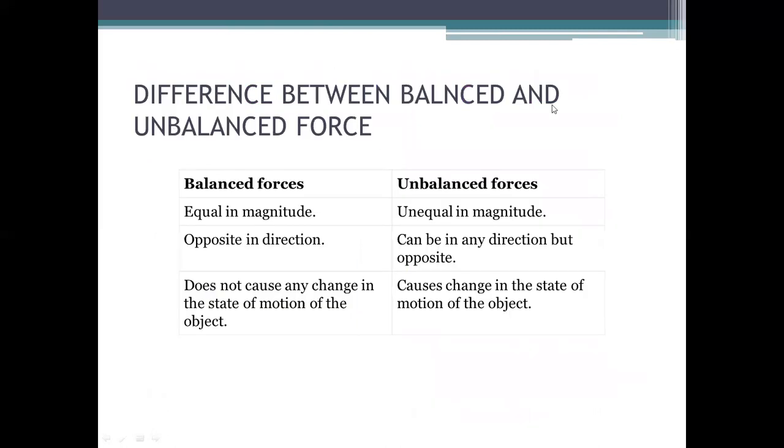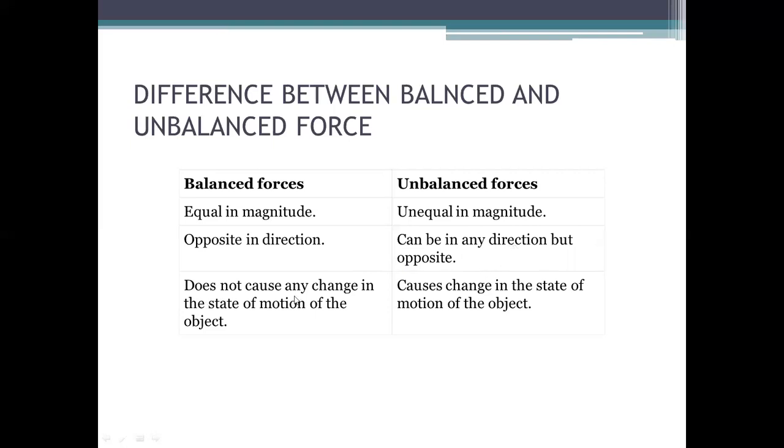So the difference between balanced and unbalanced forces: balanced forces are always equal in magnitude, while unbalanced forces are unequal in magnitude. In balanced force, they act in opposite directions. Unbalanced force can be in any direction, not always opposite. It can be up, down, right, left.